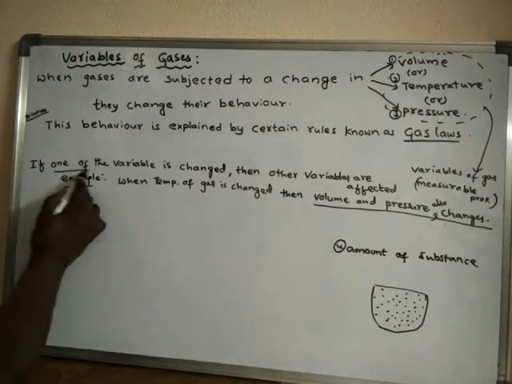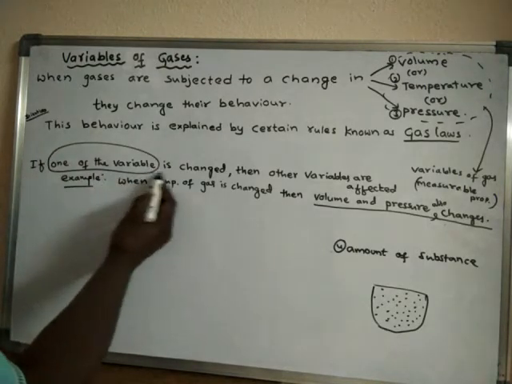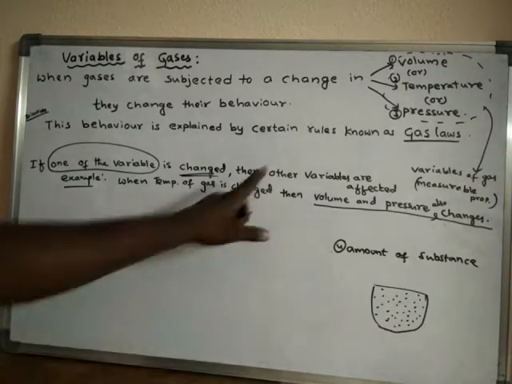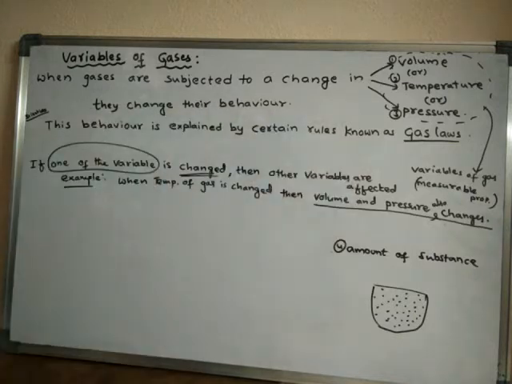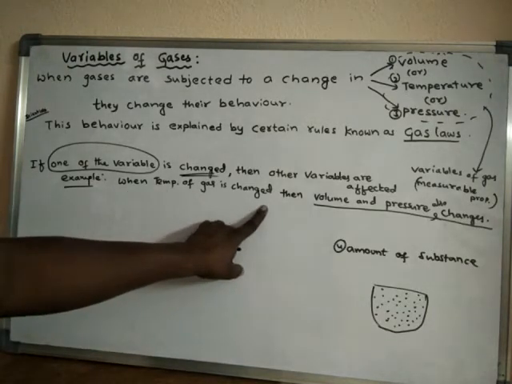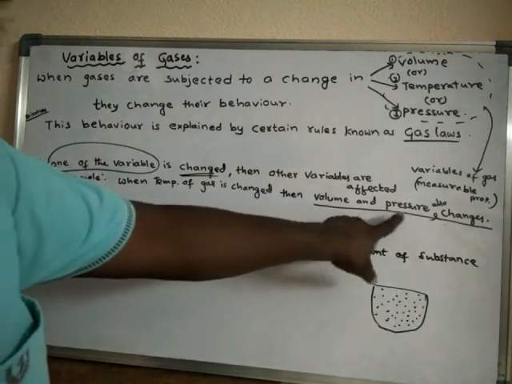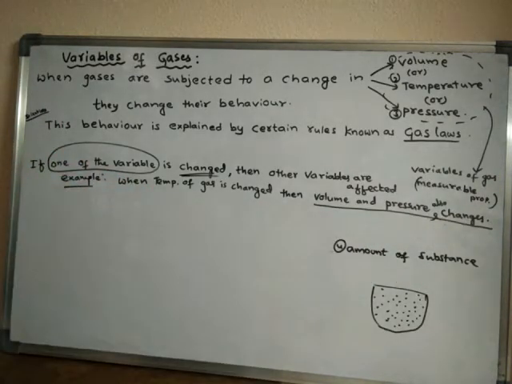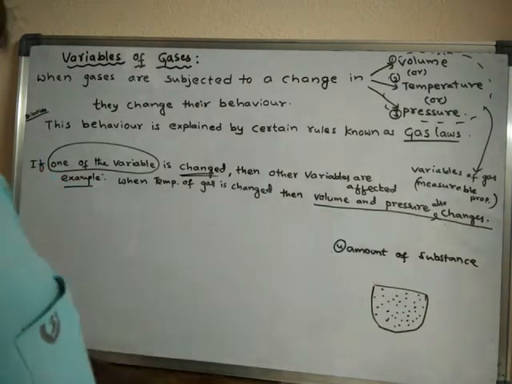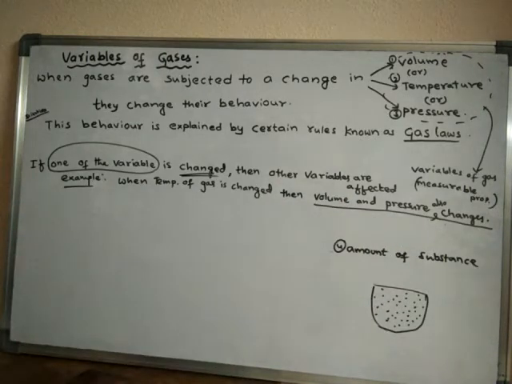If one of the variables is changed, then other variables are affected. For example, when the temperature of a gas is changed, what happens? Then the volume and pressure of the gas also change. So like this, if one of the variables is changed, then other variables are also affected.